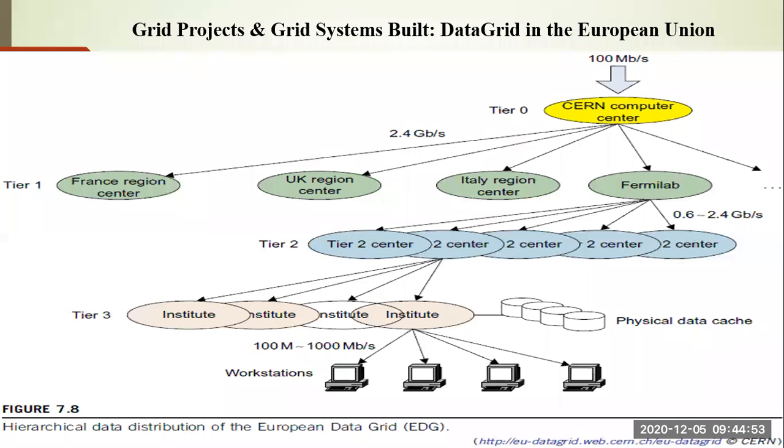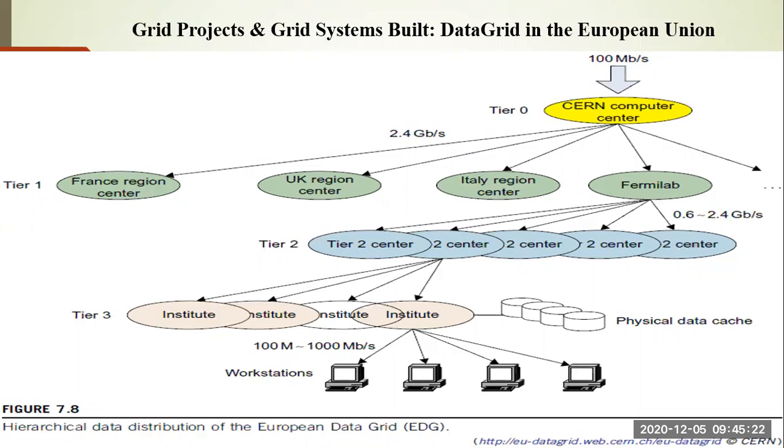Because it is depending on the various region centers, it is not supporting your EDG, it is not supporting your quality of service. So each tier 1 center, you can see here France or UK or Italy or Fermilab, is further linked to a large number of tier 2 centers. There are a couple of tier 2 centers under the Fermilab. Similarly, a couple of data centers are there under the France, UK, and Italy region, which further links to the